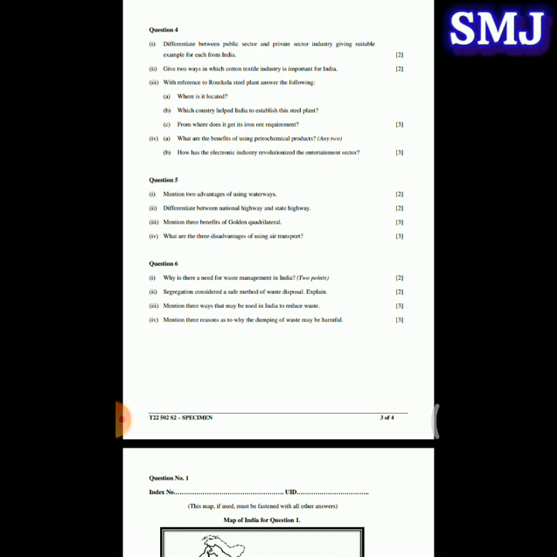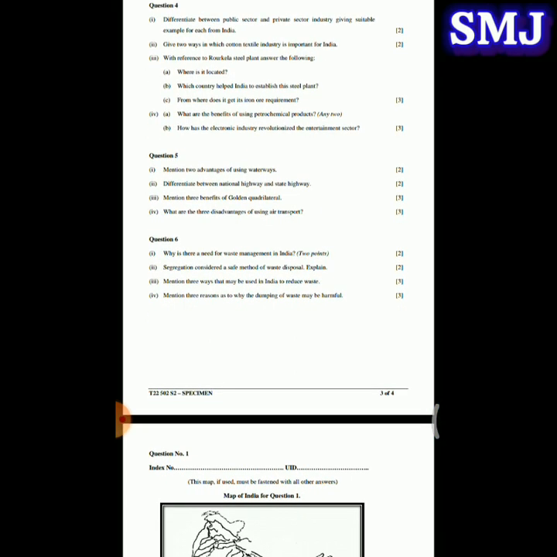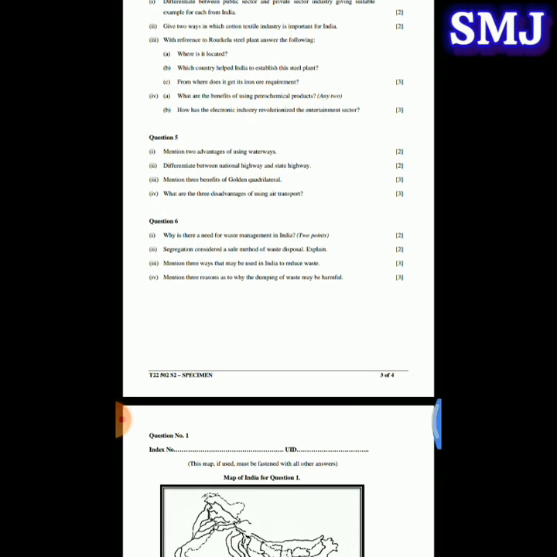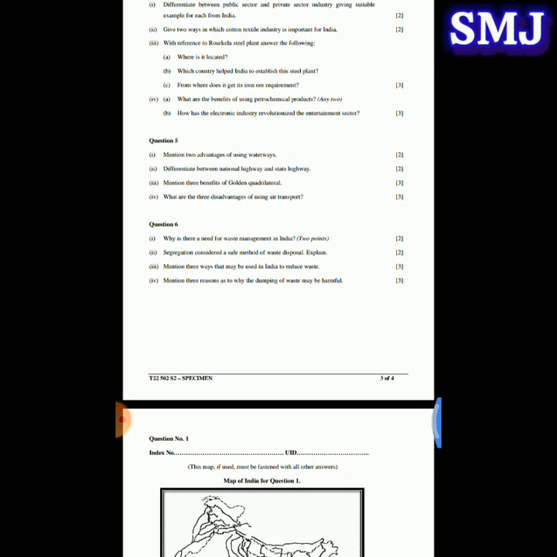Next question. Question number 4. What are the benefits of using petrochemical products? So the answer is the raw material of petrochemical is easily available, and the second reason is petrochemicals are cost effective. Next question. How has the electronic industry revolutionized the entertainment sector? So basically, electronic industry has given us various products like television, computers, laptops, tabs, radios, etc., which have become a major source of entertainment.